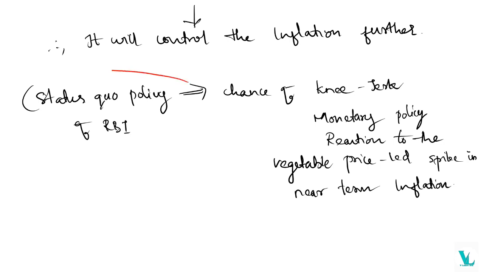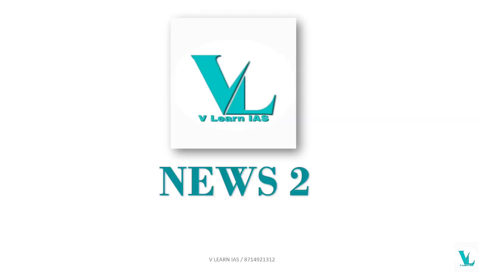So they have now taken a status quo policy. If they continuously maintain the status quo policy, what will happen? There is a chance of knee-jerk monetary policy. Anything can happen, am I right? So that means knee-jerk monetary policy reactions. It is mainly because of the vegetable price-led spike in near-term inflation. Okay, so this is the news about inflation, which mainly depicts monetary policy and interest rate.